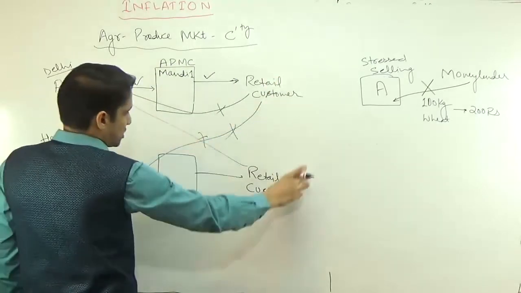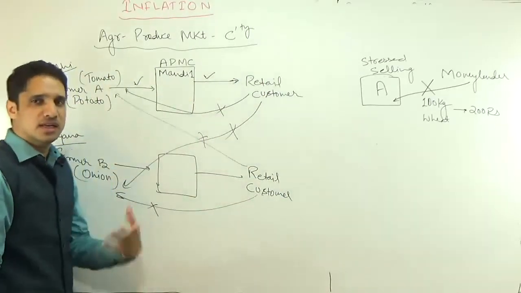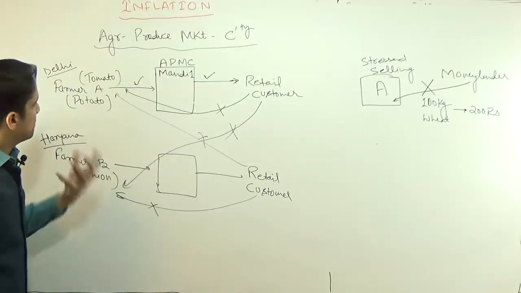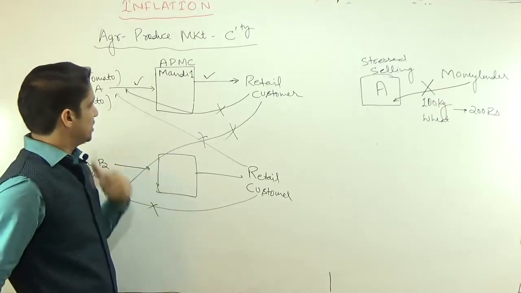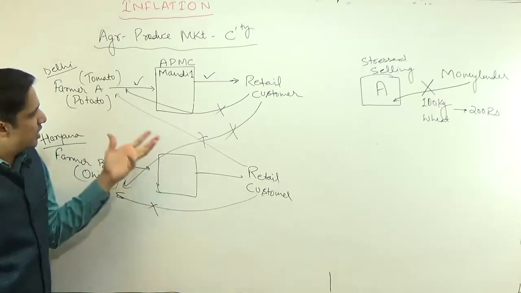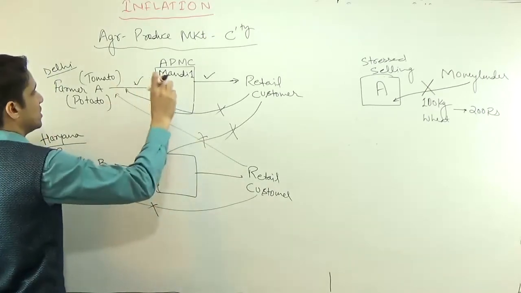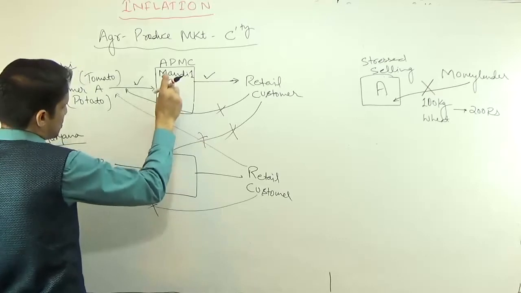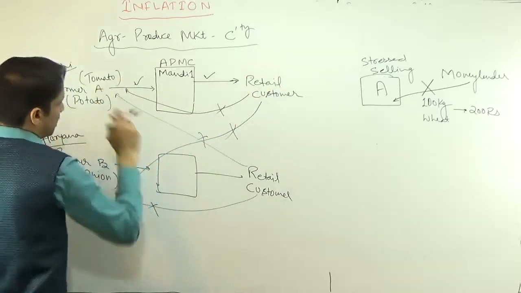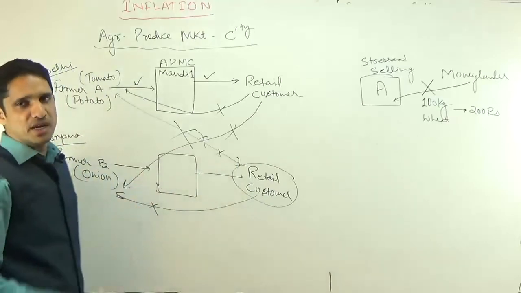Now these retail customers or maybe companies should be allowed to directly purchase agriculture goods from the farmlands of farmers. Some states like Punjab have liberalized, but that liberalization is only for some items and not for wheat, rice and all these things. This is what the APMC, Agriculture Produce Market Committee, does. Under this act, the farmer has to first register with the mandi, and only then is farmer A allowed to sell. Now farmer A cannot sell to this retail customer. This is not allowed.